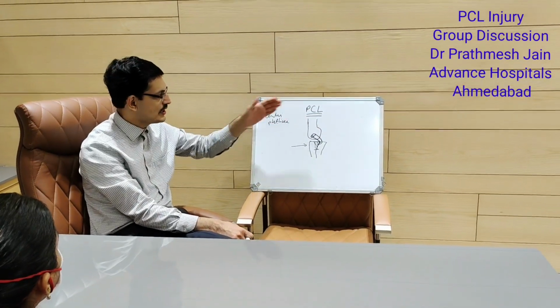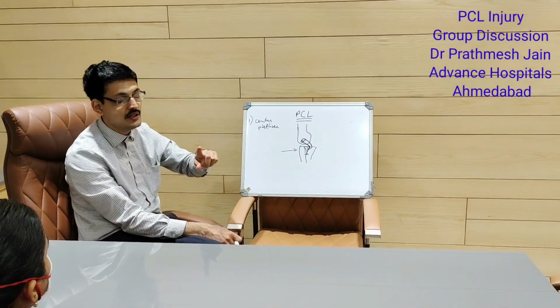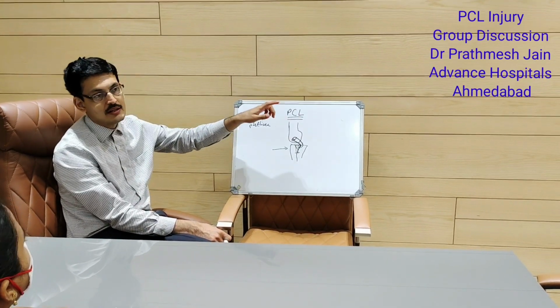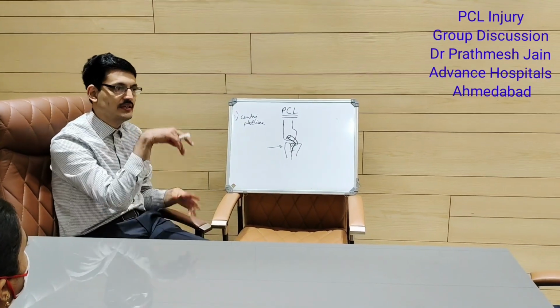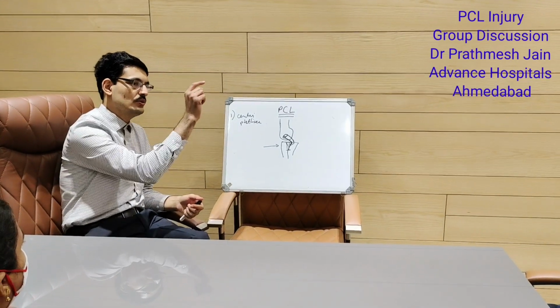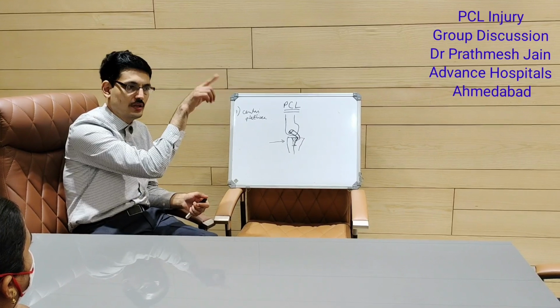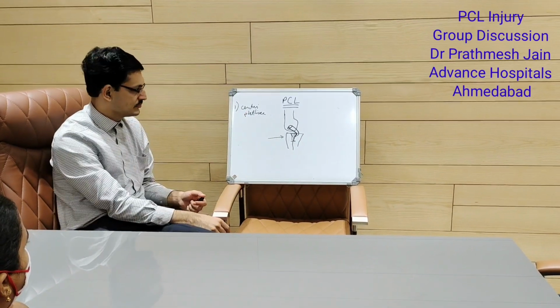Most commonly you do a single bundle, and if you do a single bundle, you need to augment the anterolateral one, that is the top bundle. So if you are seeing it in 90 degrees, you need to see it from the top. So the top upper one, you need to reconstruct the augment.